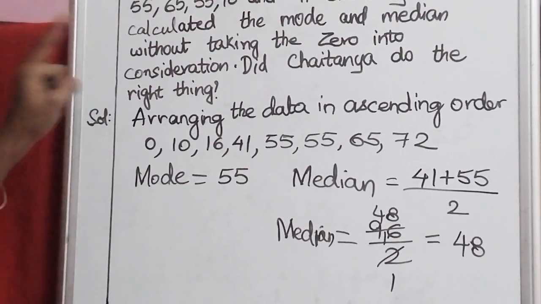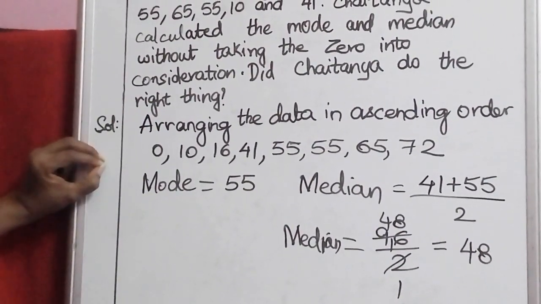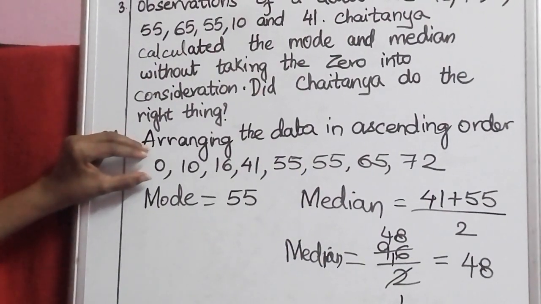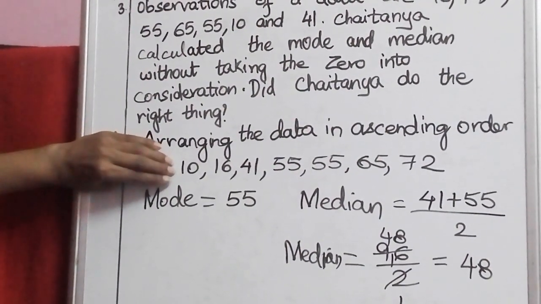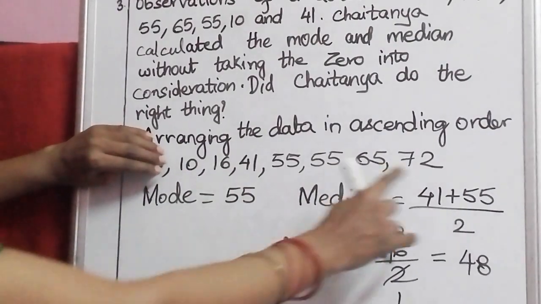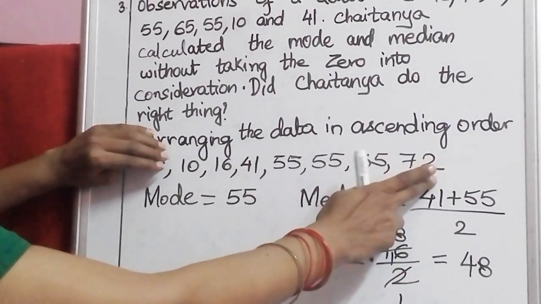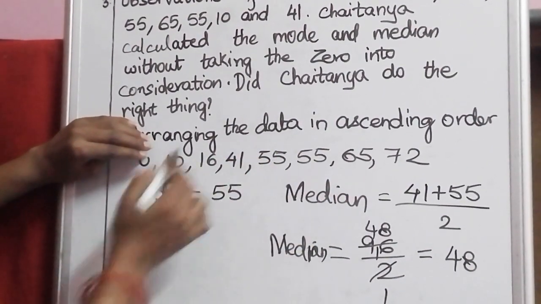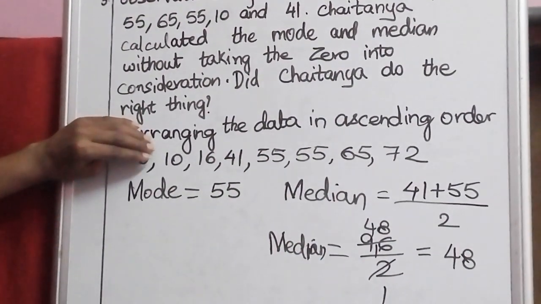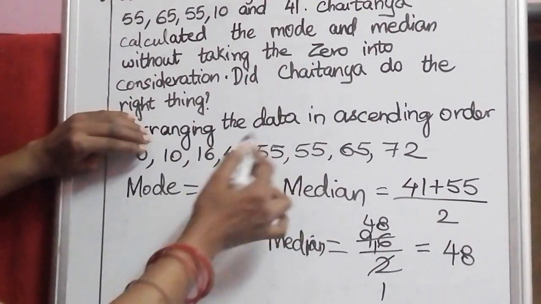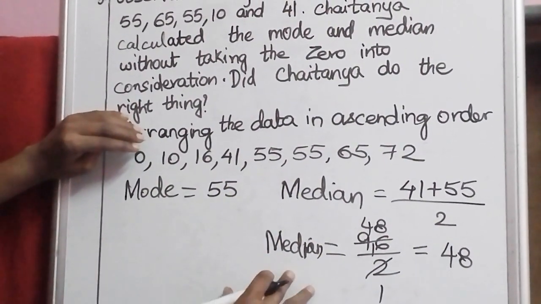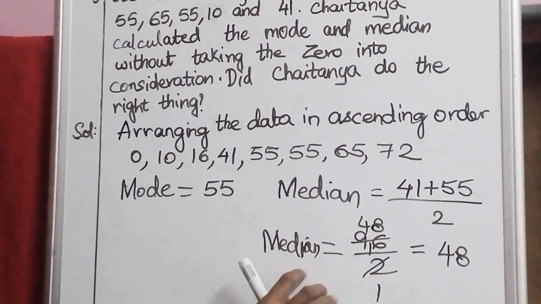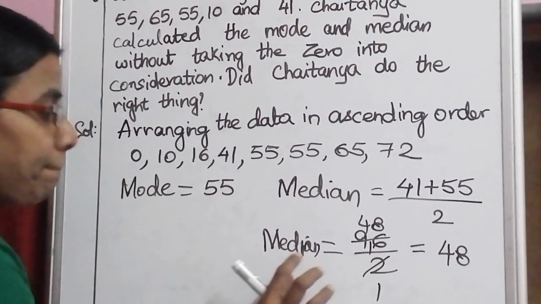So here Chaitanya has removed this 0 and calculated mode. Mode will remain the same. Whereas if this 0 is not there, there are only 7 values, 7 observations given. So the middle value is this. 55 is the median you are going to get. Chaitanya got 55 as the median. But the actual median for the given data is 48. So he has committed a mistake while finding out the median.